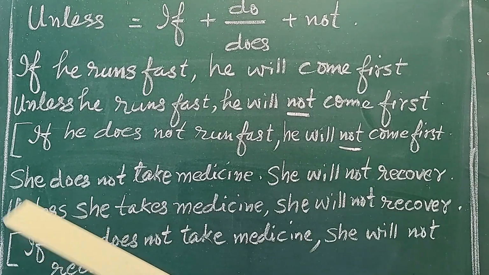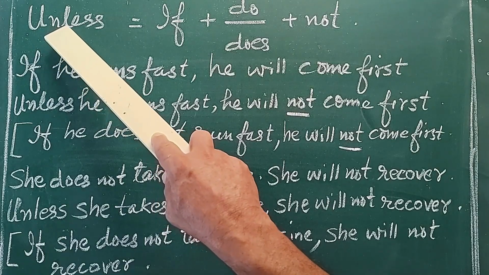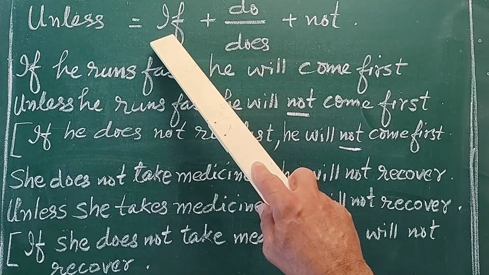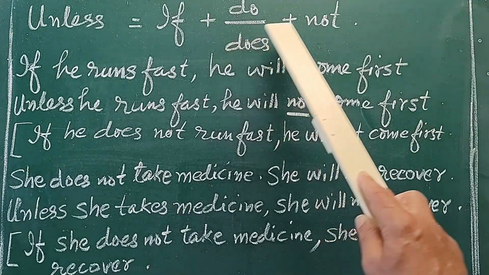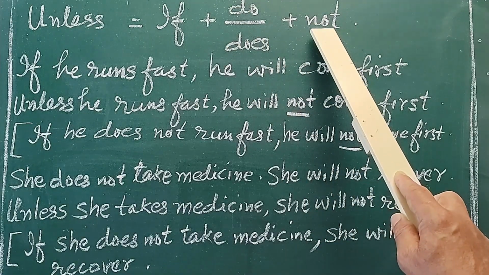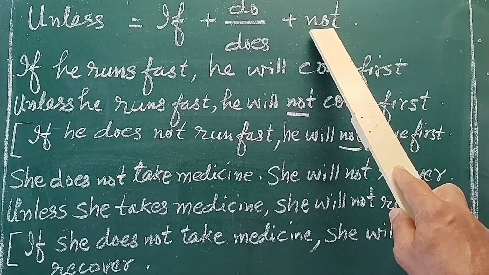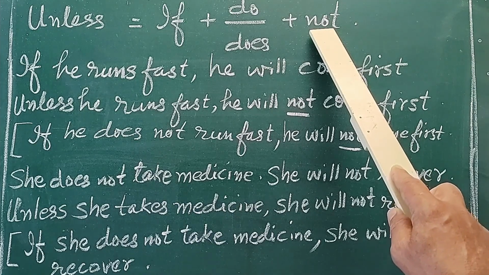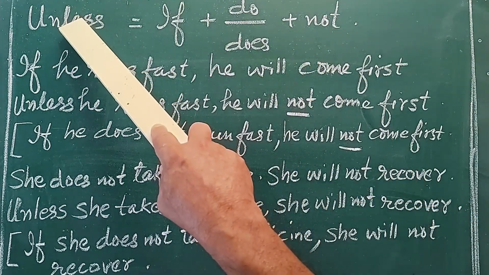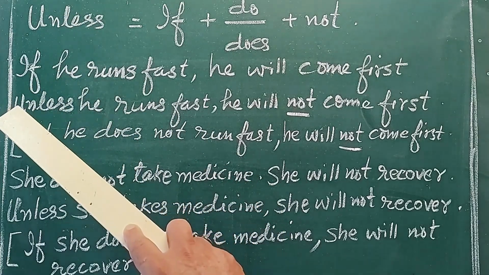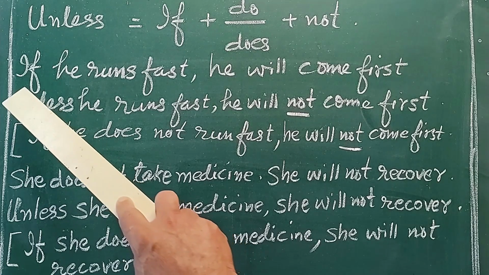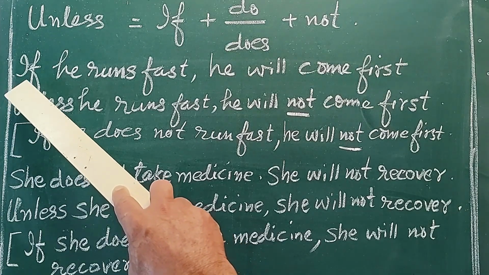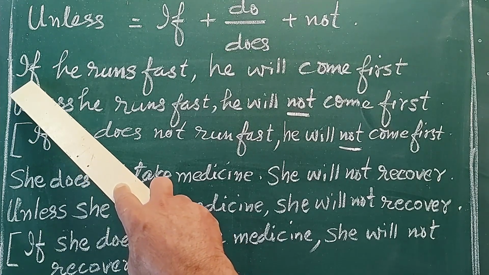So the important thing we have to remember is in unless, if is given, do or does is given, and not is given. When we combine these two sentences with the help of unless, we may get two options out of them. First one is that if there is a combined sentence, it will start with if.